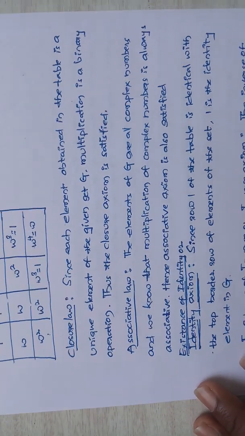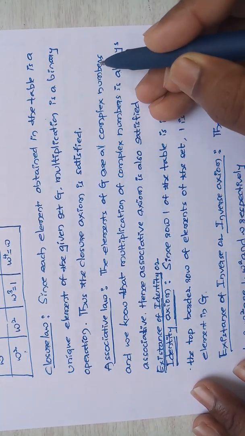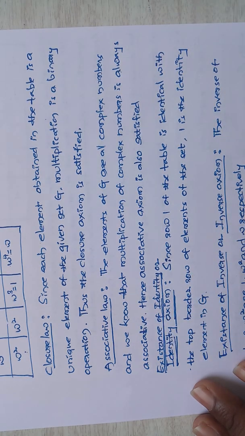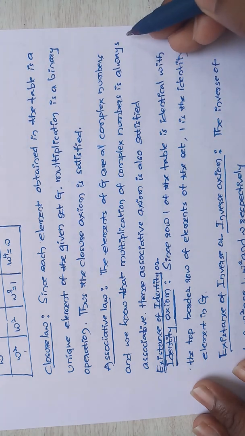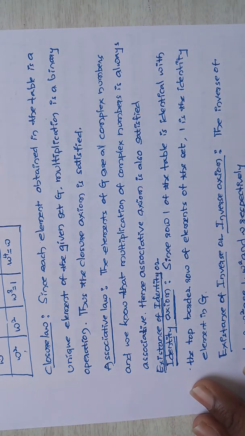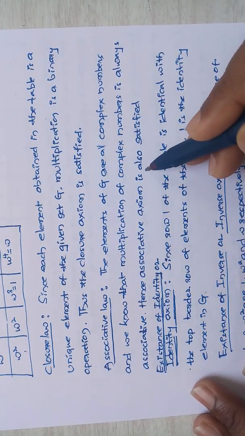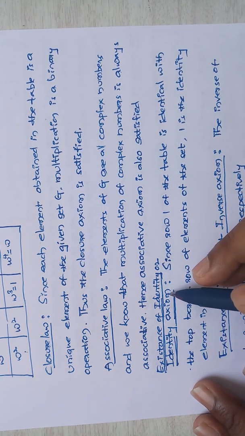Next, associative law. The elements of G are all complex numbers, and we know that multiplication of complex numbers is always associative, because (C, +) is a group. So the associative law holds good. Hence the associative axiom is also satisfied. Next, existence of identity, or the identity axiom.